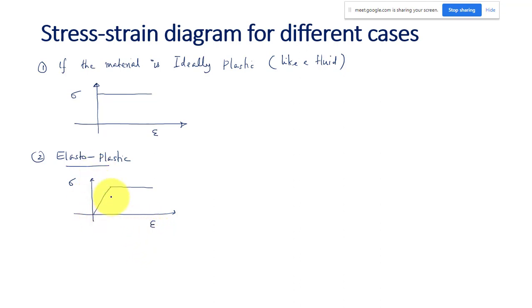That means it will have an elastic range and it will have a plastic range also. And third is elastic, which we have already discussed. The stress strain diagram is just like this. This can be put in the form of MCQ with four options A, B, C, D. It is also important, so many times the question will be asked.